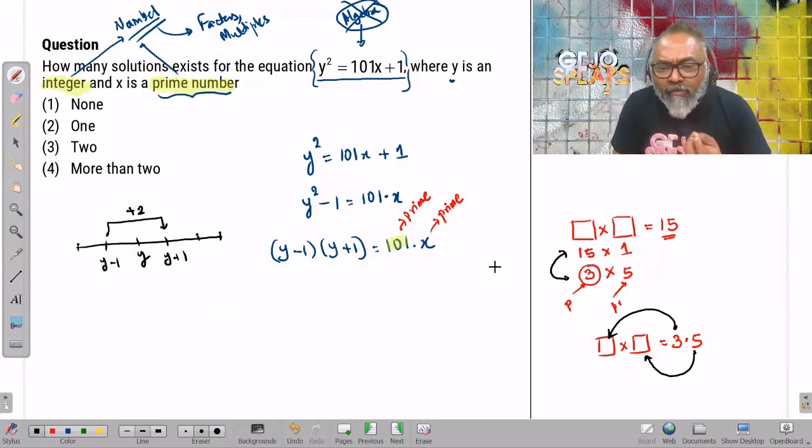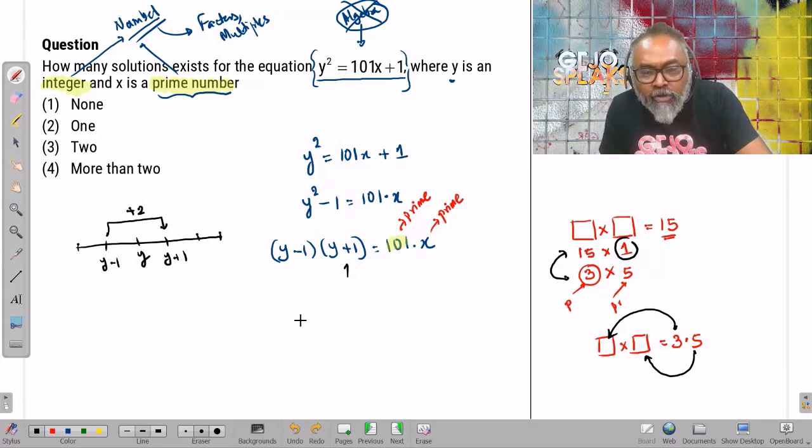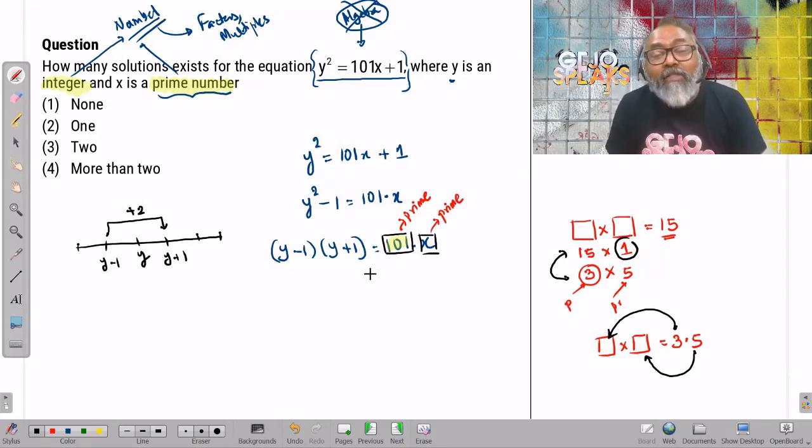So I cannot, therefore, this one does not work. I cannot put one of the values one here. That does not work. So what is the only way I can deal with this? The only way I can deal with this is to say that since I cannot break this any further, these two values, I cannot break it any further. The only way to write is, so one of these values should be 101, other value has to be equal to x. There are two possibilities.